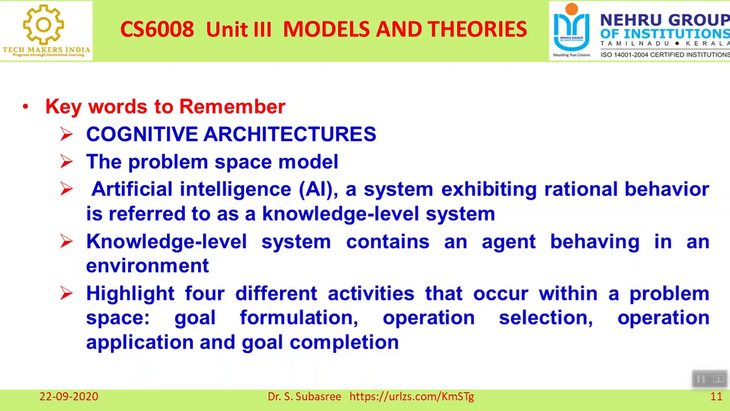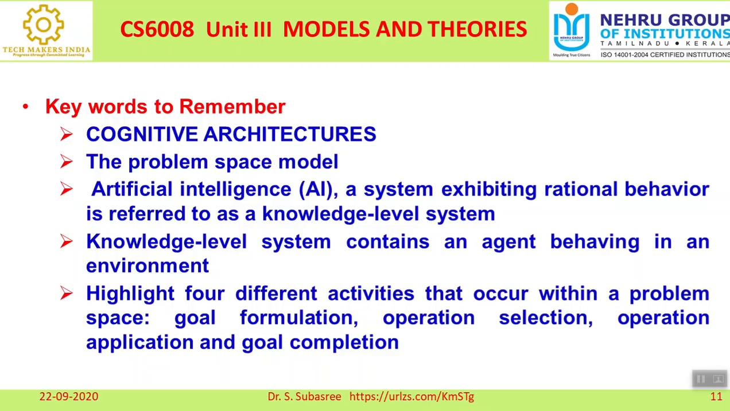And here the system exhibiting rational behavior is referred to as a knowledge level system. How is this system responding, right? For example, we know very well that there is a competition between human and machine. So how is the human behaving and how is the system behaving? That is called a knowledge level system.